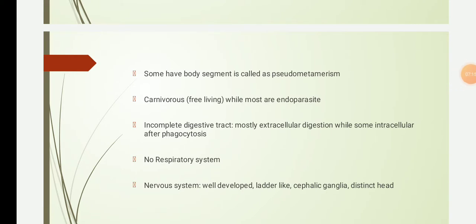Then feeding, that is feeding and digestion. The free living forms are mainly carnivorous, while most of the species are endoparasites, that is, they depend on a host for all their nutrients.